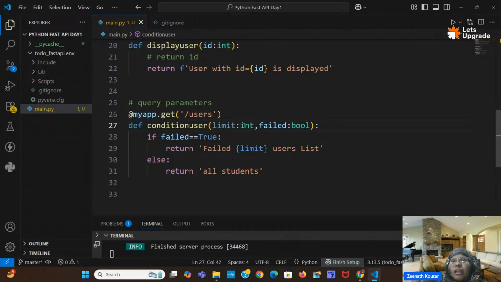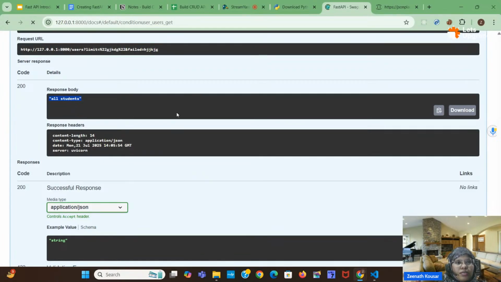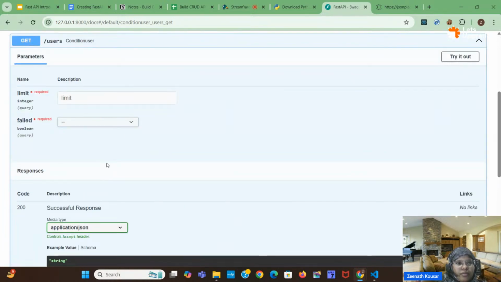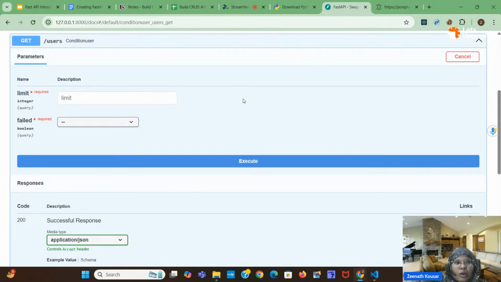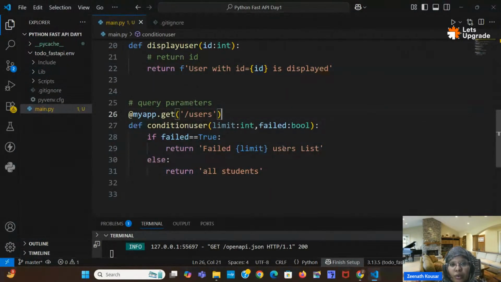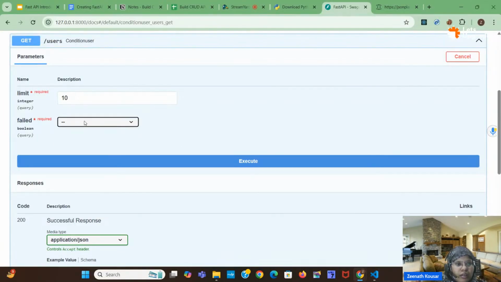So now limit can be an integer and failed should be a bool. Okay, so refresh, and here click here. So this one only, right? Click try it out, and here you can give us 10. Okay, and in failed, so true or false it is taking, right?